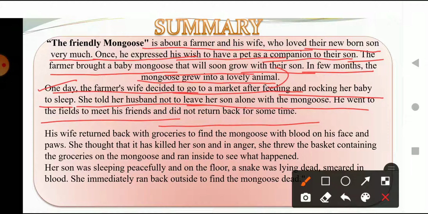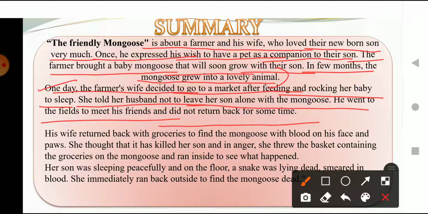After making her baby sleep, she decided to go to the market. While she was leaving the house, she asked her husband to be with their son, because she didn't want to leave her son with the mongoose alone in the house.